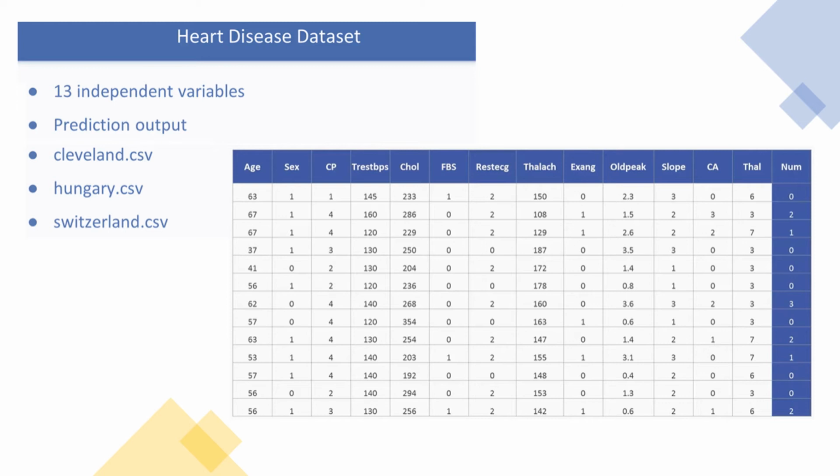The dataset is made up of 3 files. The first one is the cleveland.csv file, then we have the hungary.csv file, and finally we have a third switzerland.csv file. We will be combining those 3 files into one big dataset, and we will see how we are going to do that pretty soon. And here is an example of what our dataset looks like.